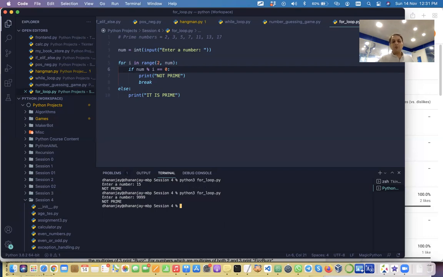But it is not optimal. I'll show you how. If I go to 9876543, 7 digits, it is quick to find it. But if I get a number, let's say 9999 1111, which is 8 digits, not prime, it is able to do that.